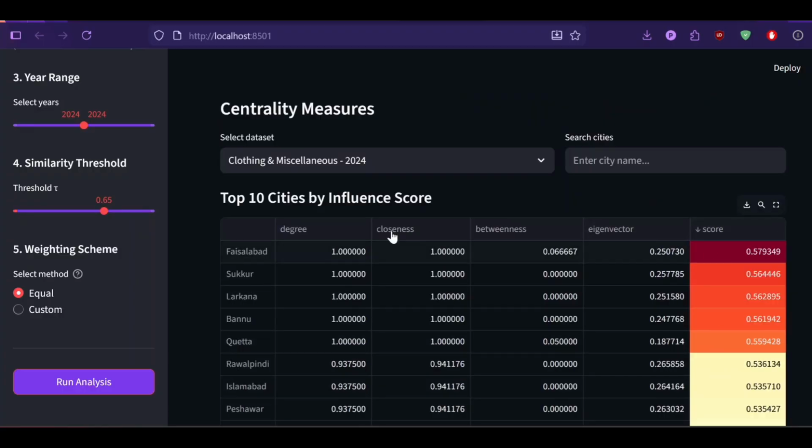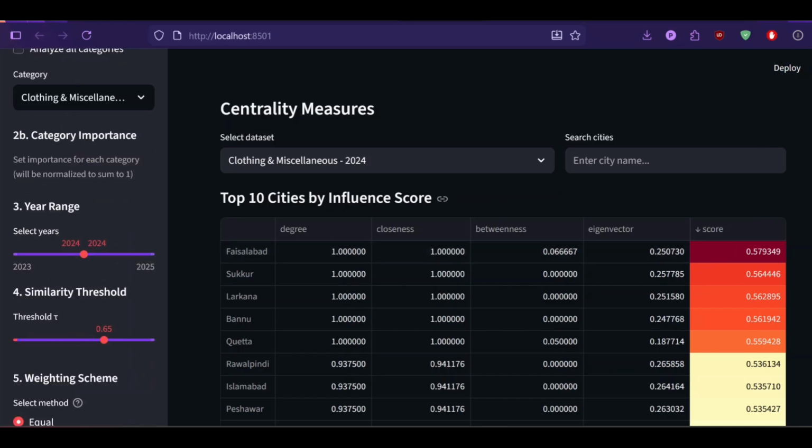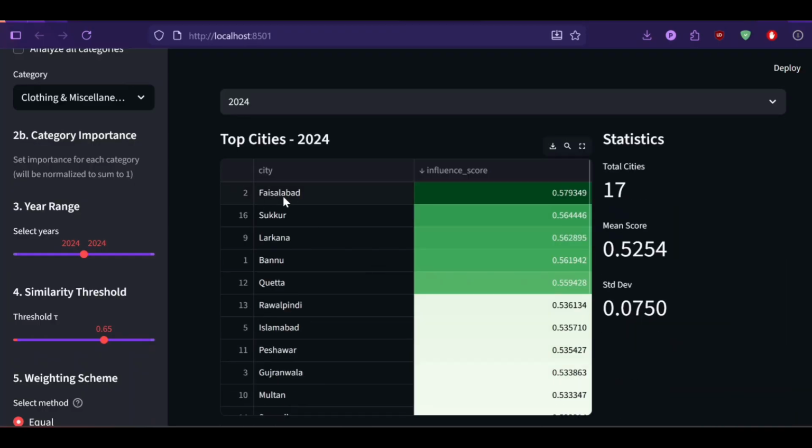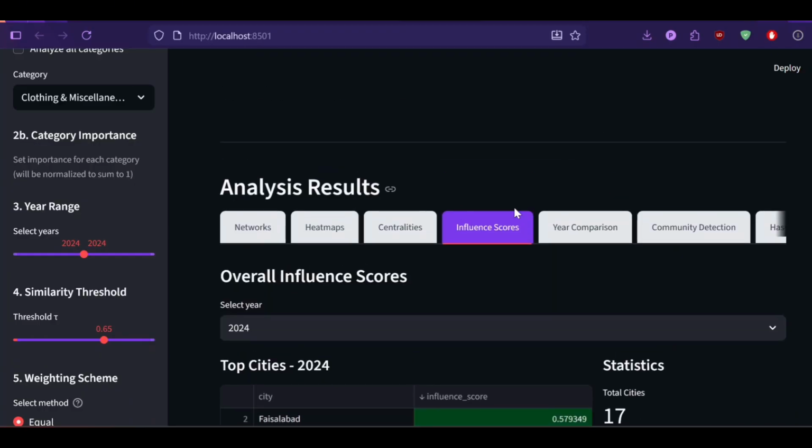And this is the centralities. I can sort by each centrality, but if I go by overall centrality, Faisalabad has 1 degree centrality, 1 closeness centrality, 0.06 betweenness, and 0.25 eigenvector. And since it was equal weights, it had the highest score. And this is the influence score. As you can see, the top city it gave was Faisalabad.